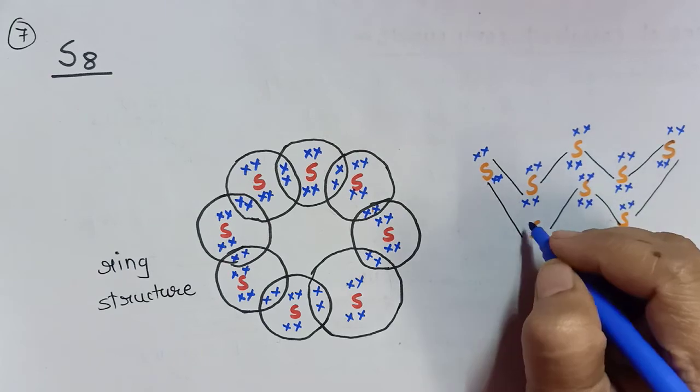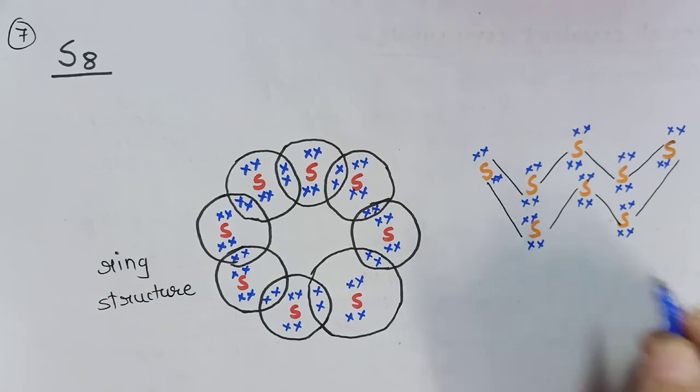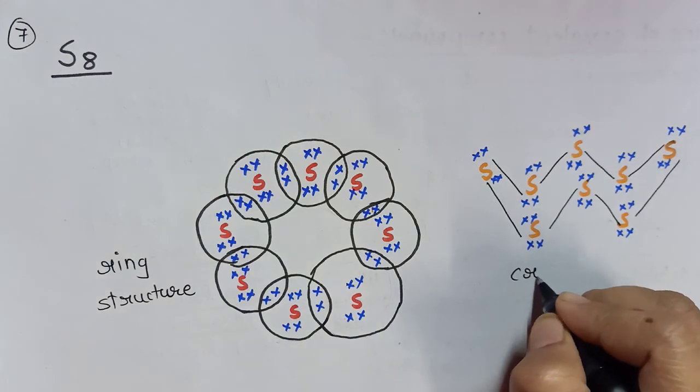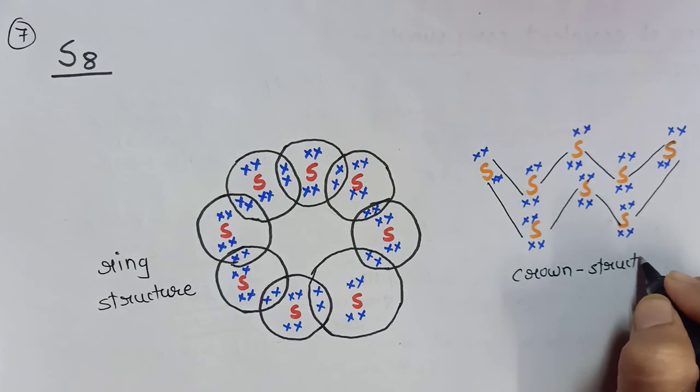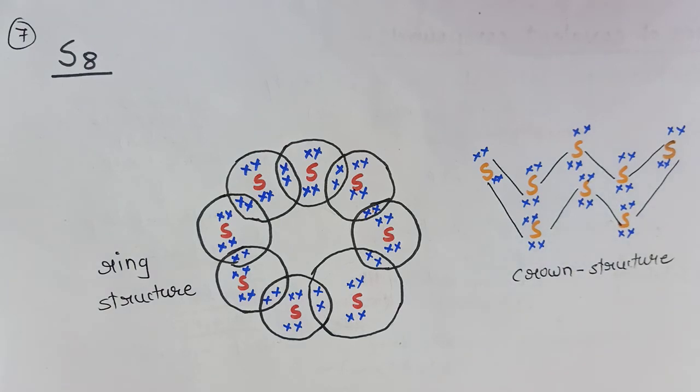In the exam, if the question says draw the crown structure, then you have to draw compulsorily the crown structure. If the question says you have to draw the ring structure, then compulsorily you have to draw the ring structure. So depending on the question, your answer will change.